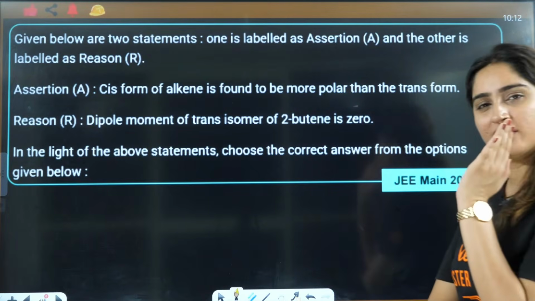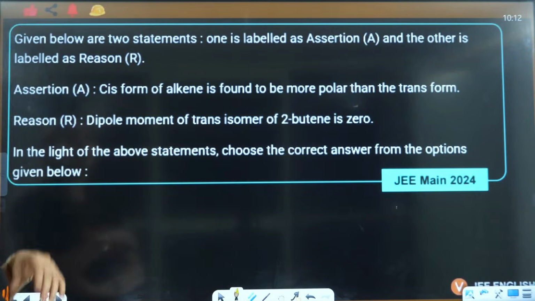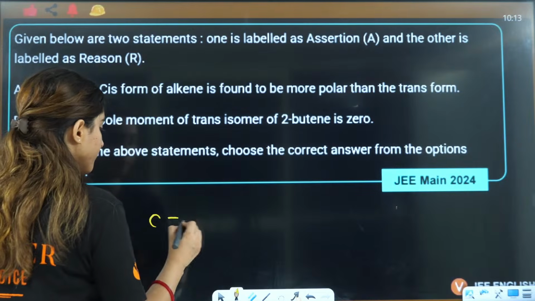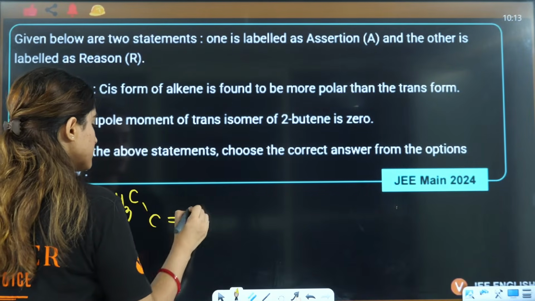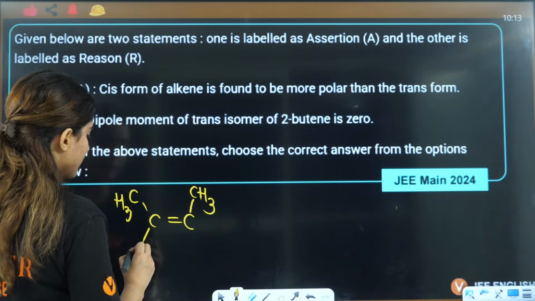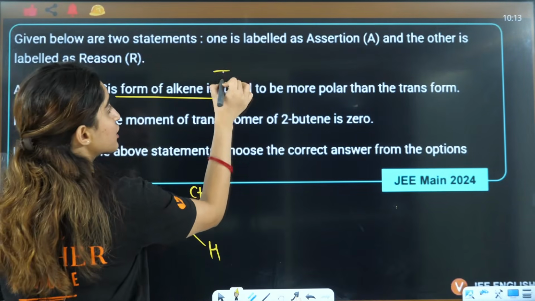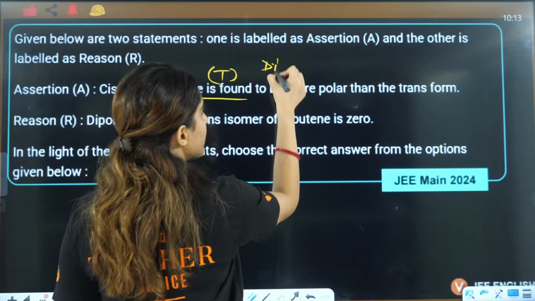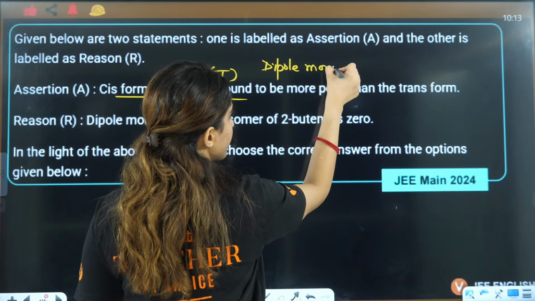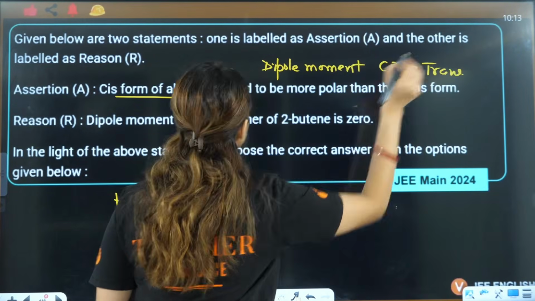See, same question they are repeating, cis and trans properties, right? You can see for yourself now. Cis form of alkene is found to be more polar than trans form. If you see cis form, polarity is more, that means dipole moment is more. Tell me one thing, dipole moment of cis is more, isn't it? Yes, that is true. Dipole moment of cis is more as compared to trans, right?